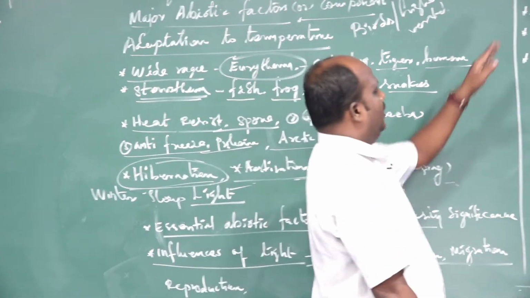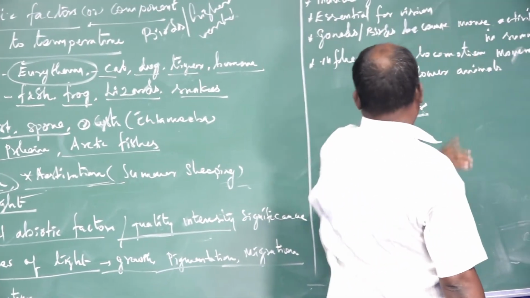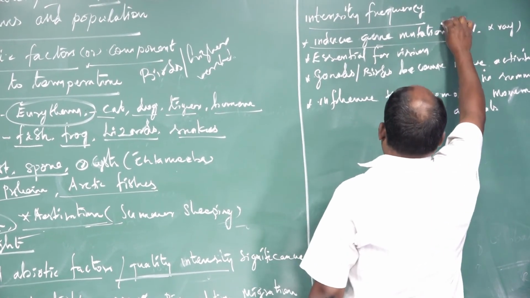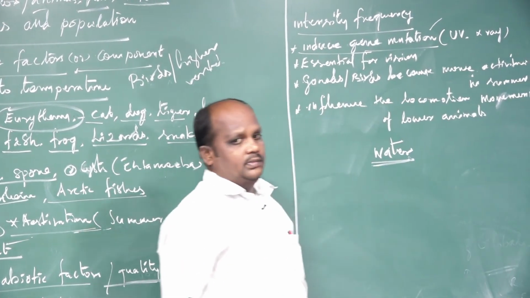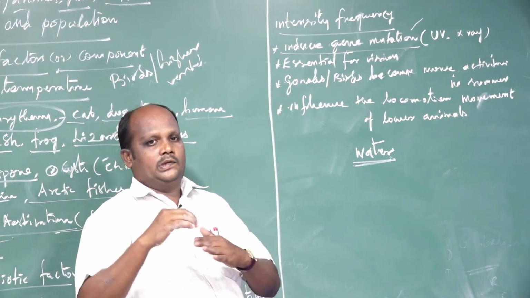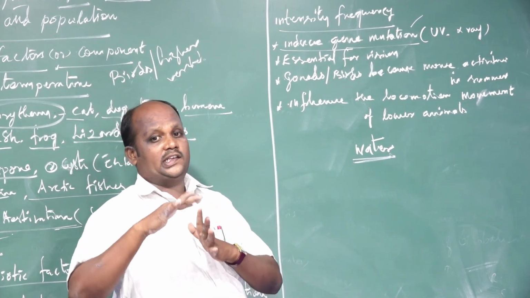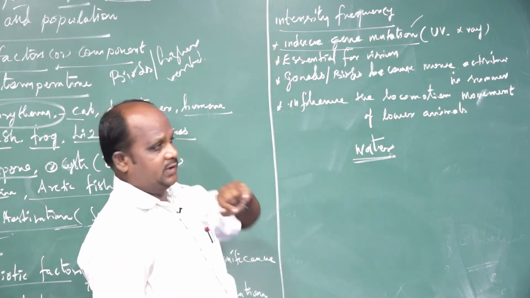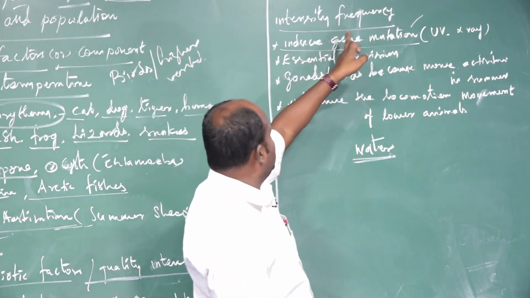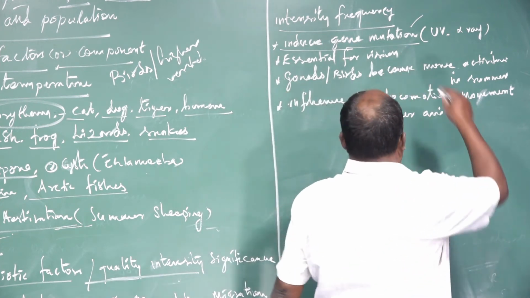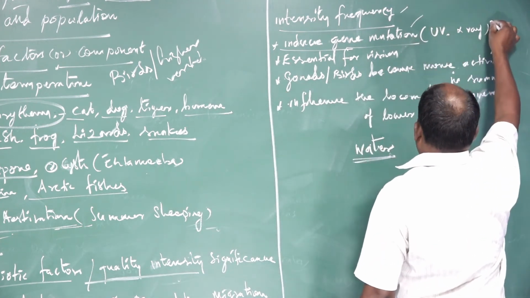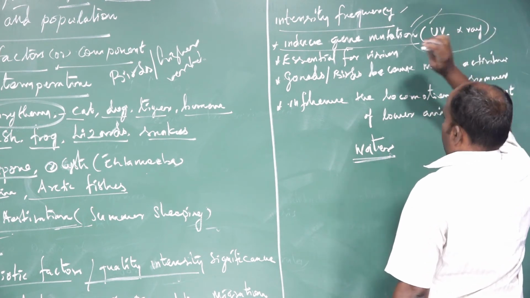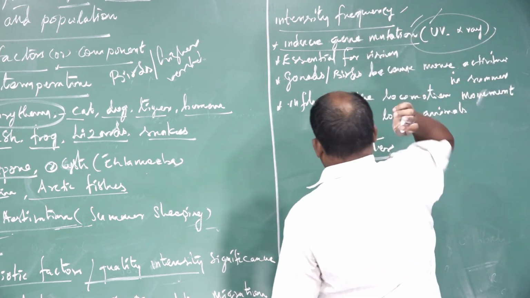Next one, intensity of the frequencies. Induced gene mutations, I mean the animal's genetics will be changed, and the organism's life cycles also change. It is influenced by temperatures. So induced gene mutations: the light frequency comes from the solar system, and radiation such as UV rays and X-rays may induce changes in the frequency of intensities.